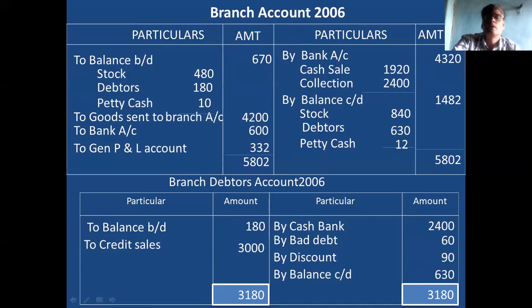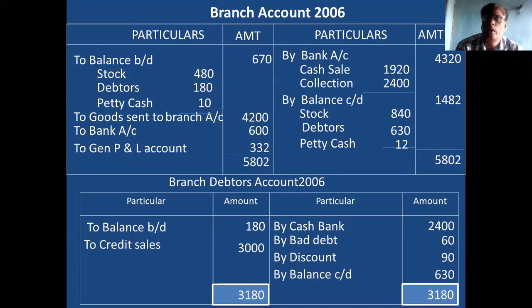And the first method is the synthetic system or branch debtors system. The second is the final account system. There are two methods. For the first method and second method, I solved 5 to 6 problems based on cost price. Cost price problems I completed. Converting them, you solve the problem once again.